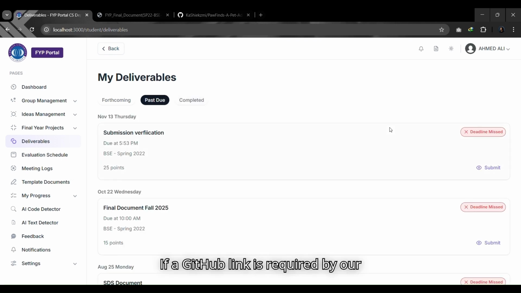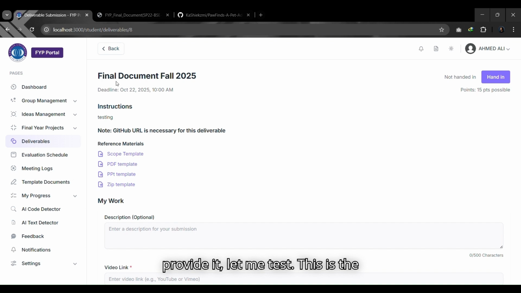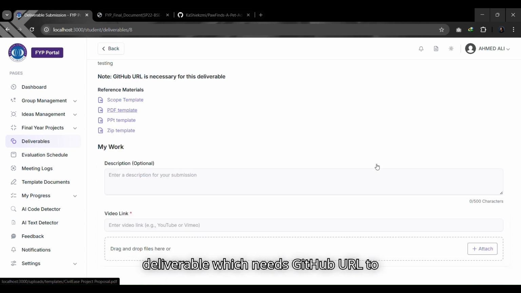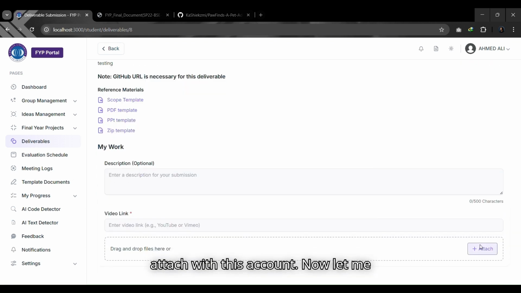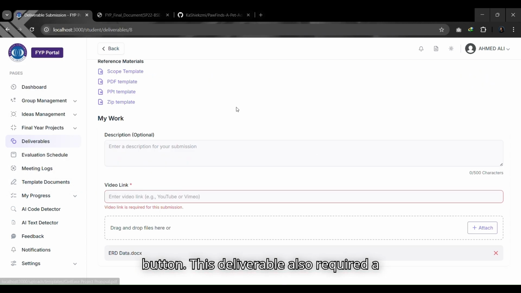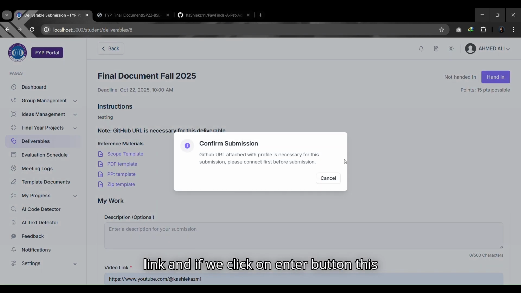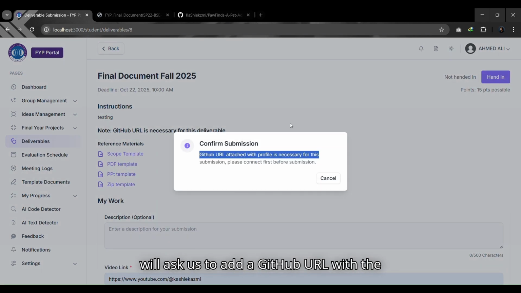If a GitHub link is required by a deliverable, the students have to provide it. Let me test. This is the deliverable which needs a GitHub URL to attach with this account. Now let me upload one file, and if we hit the hand in button, this deliverable also requires a video link. Let me add a dummy video link, and if we click the enter button, this will ask us to add a GitHub URL with the profile.